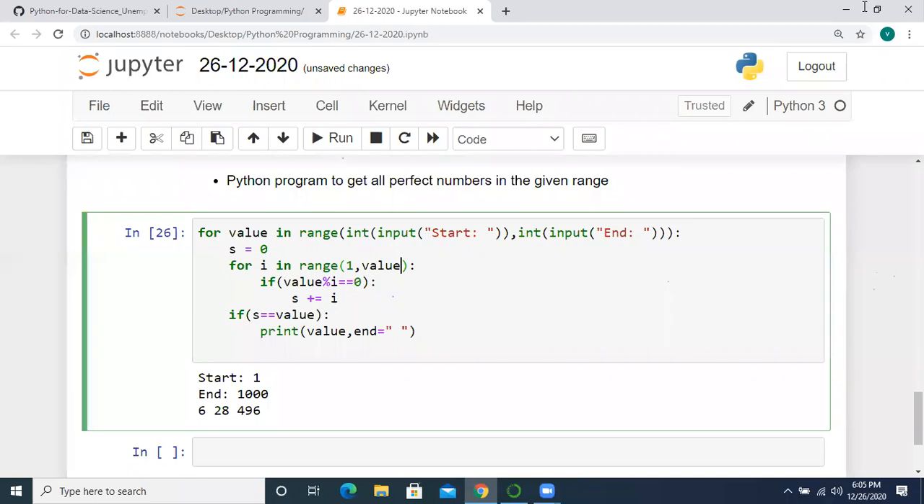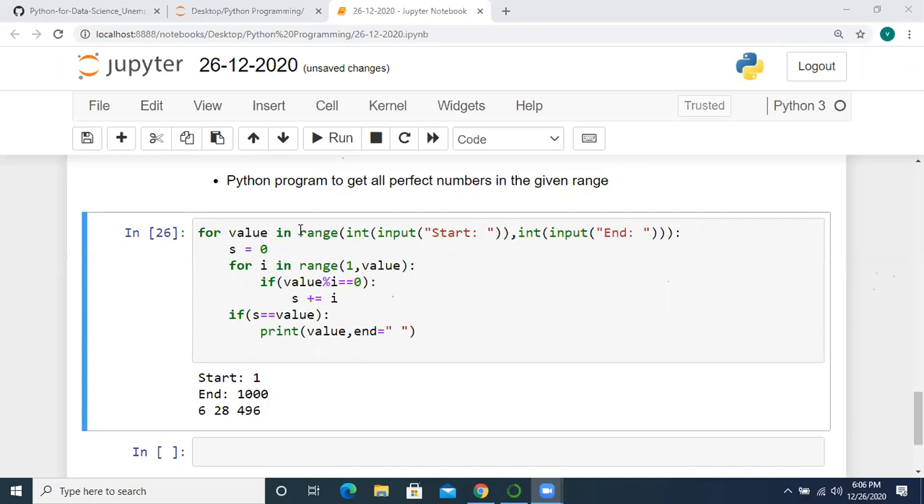Are you all clear with this program? Want me to explain? Okay. Our task is to get perfect numbers in the given range. Suppose I am taking a range of numbers 1 to 1000 as input. In that range, I want only perfect numbers. We know the condition: if the sum of the factors of a number equals the given number, then we call that number a perfect number.